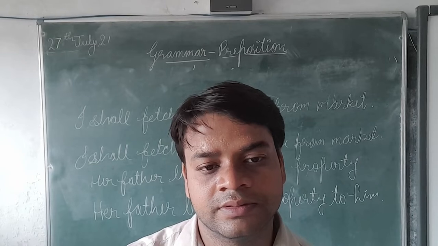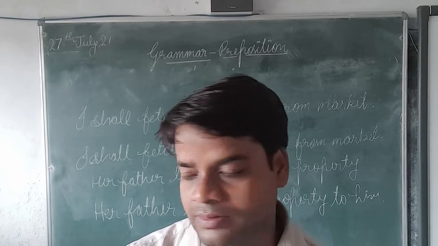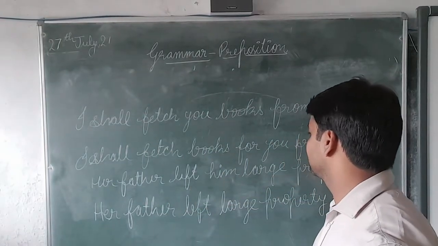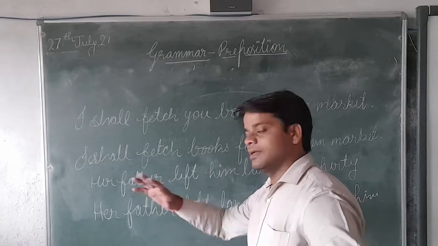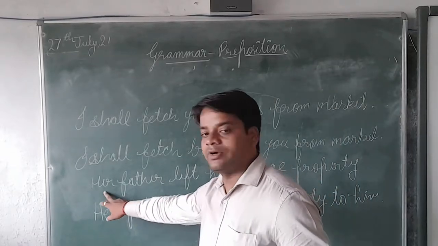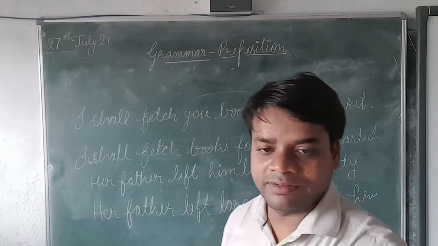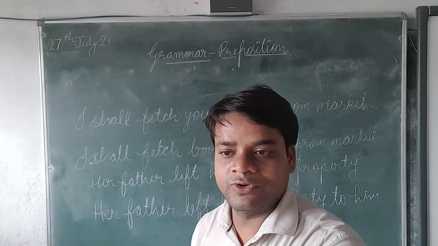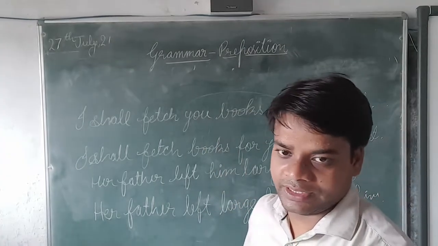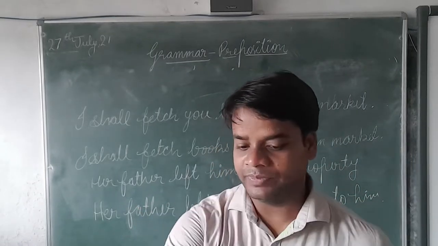Sir, in the second example, you wrote "her father" and you wrote "him". So it should be "his father left him large property". See, it doesn't matter, her or his. The matter is that we are talking about prepositions. Her father left him. Till here, look.